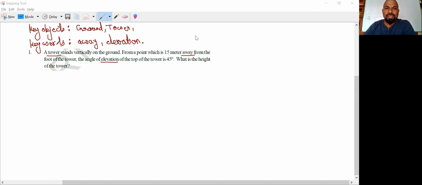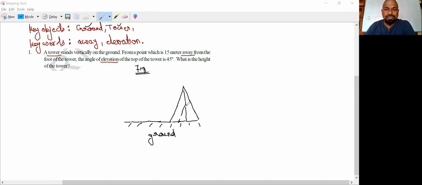Okay. Now let us draw the figure for this one. What is the first thing you are going to draw? Ground. Ground, the object one. So let us draw that, which is nothing but the ground. Now what is the second object we are having? Tower. I like to draw the tower like a cell phone tower. So these are the two objects: first one is the ground, second one is the tower.